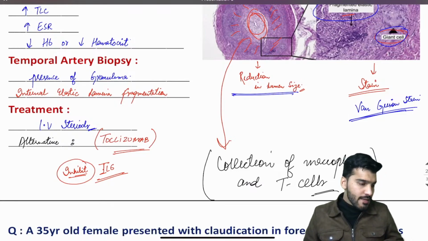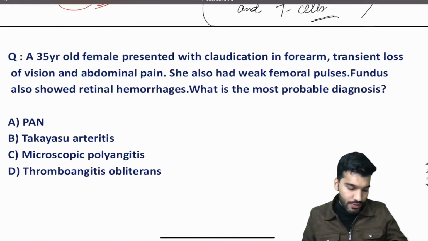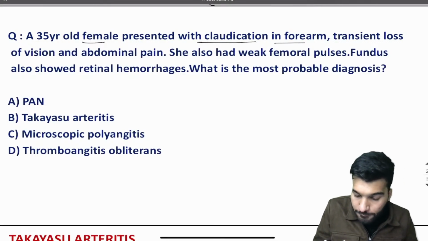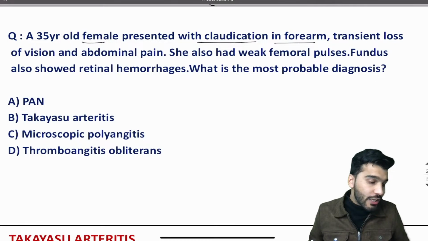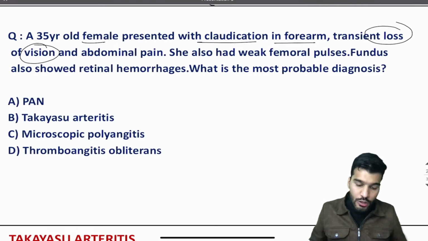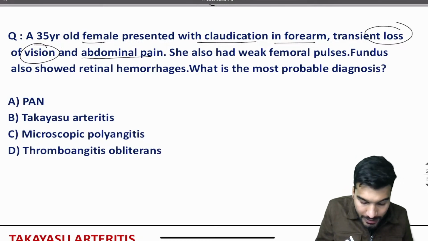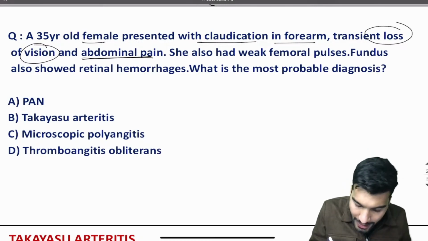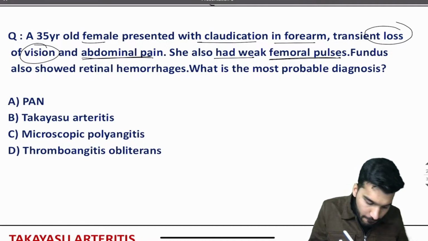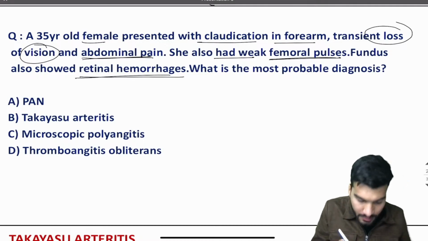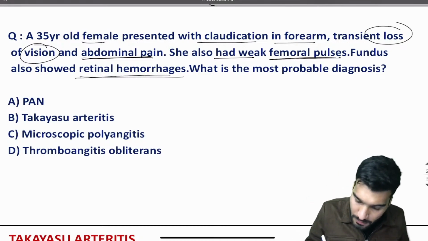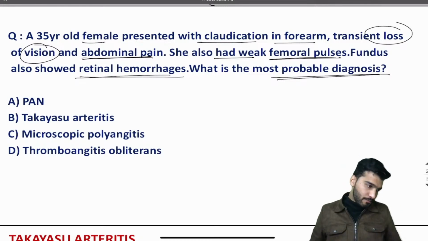Okay, next question. A 35-year-old female presents with claudication in the forearm, transient loss of vision, and abdominal pain. She also had a weak femoral pulse. Fundus showed a retinal hemorrhage, a hemorrhage in the ophthalmic vessels. What is the most probable diagnosis?